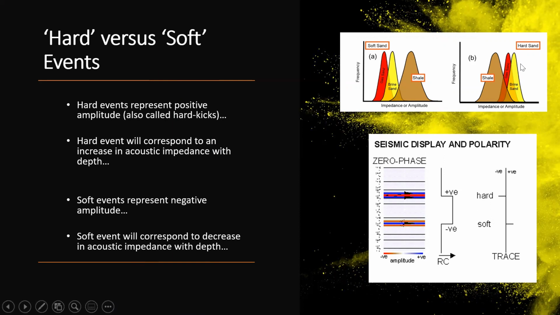In the second figure here, hard events will be marked at a boundary where reflection coefficient is positive or impedance of lower layer is higher as compared to upper medium. Similarly, soft events will be marked at a boundary where reflection coefficient is negative or impedance of lower layer is smaller as compared to upper medium. We can see here.